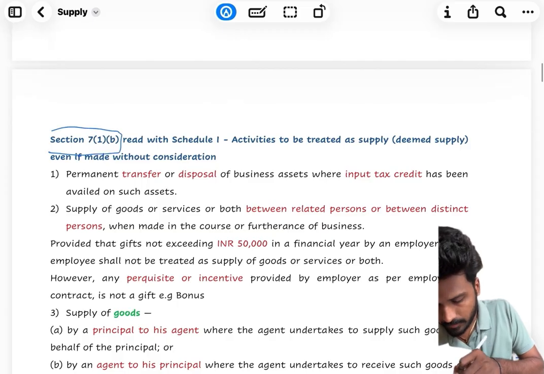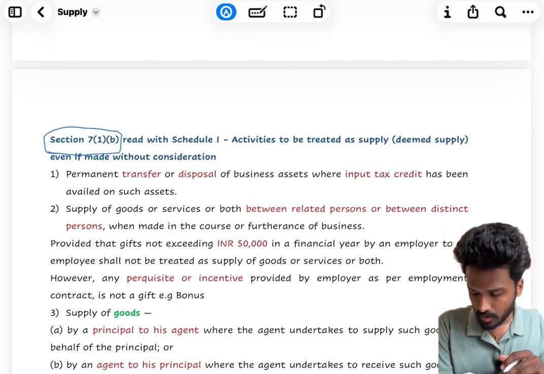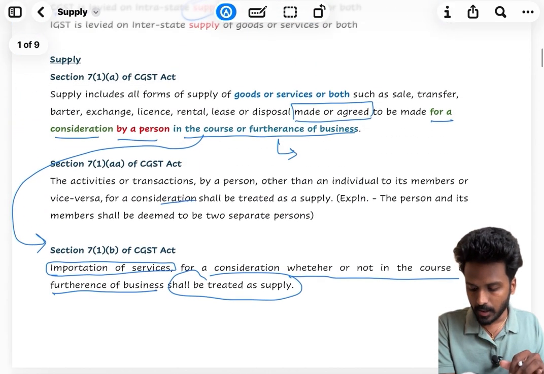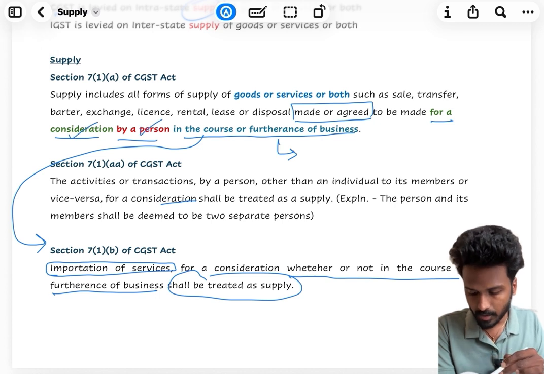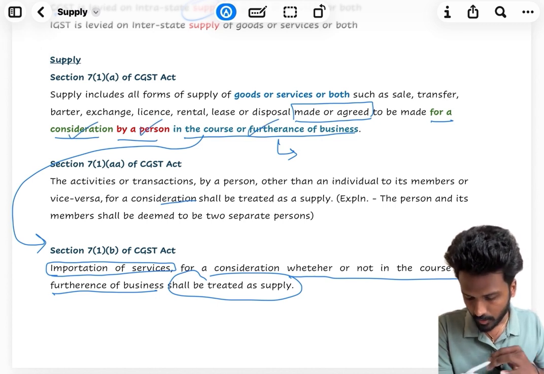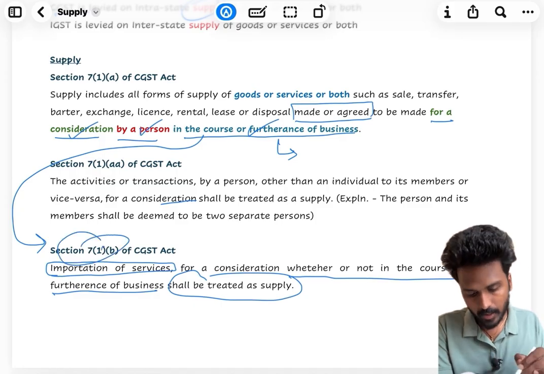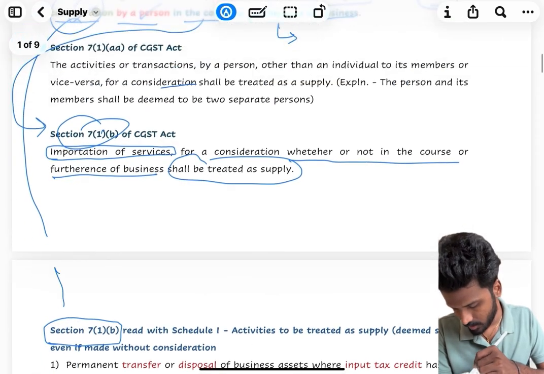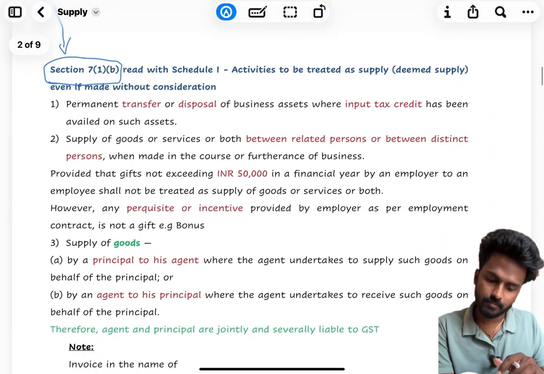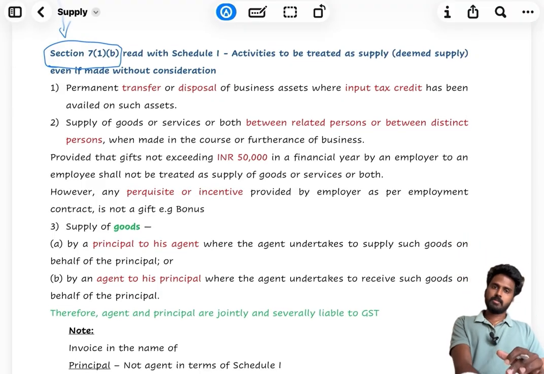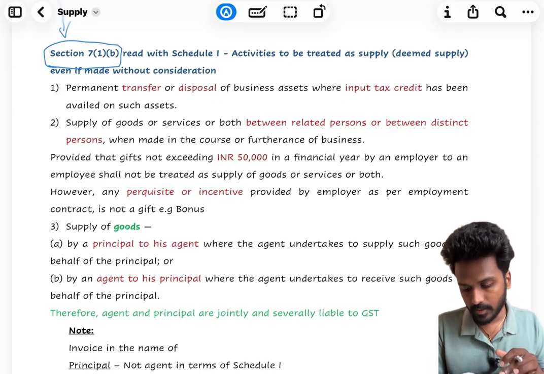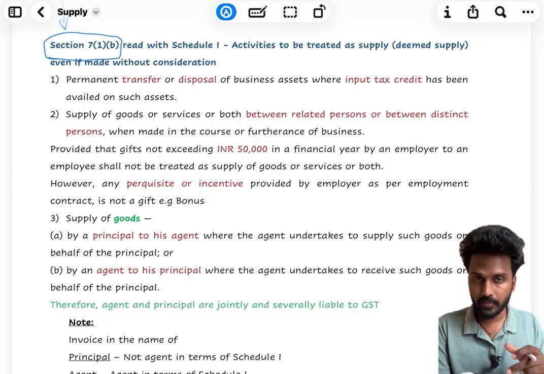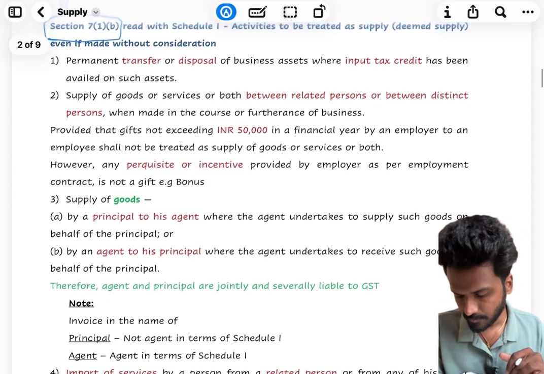Moving on to the next section, 7.1c, which says supply should be treated as supply even if it is made without consideration. Three primary rules: consideration should be there, by a person, in the course of furtherance of business. An exception to in the course of furtherance of business is section 7.1b. An exception to for a consideration is section 7.1c. So section 7.1c, read with Schedule 1, lists down the activities which need to be treated as supply even if made without any consideration.